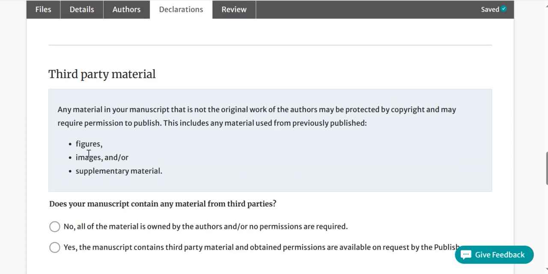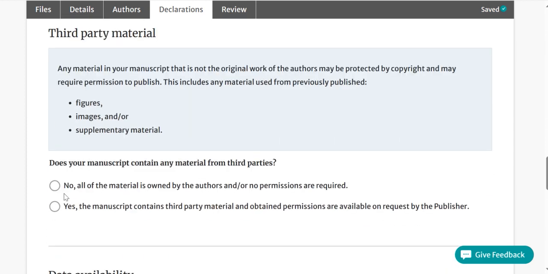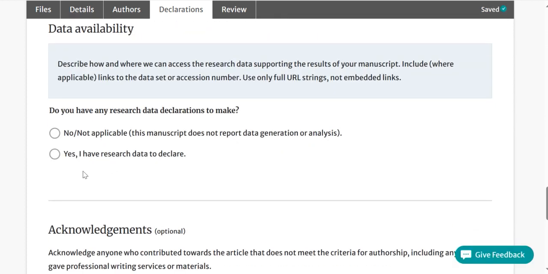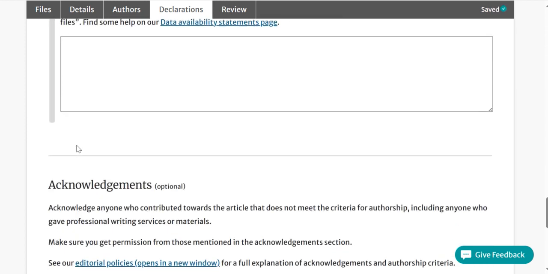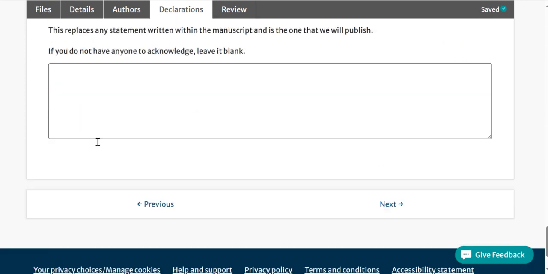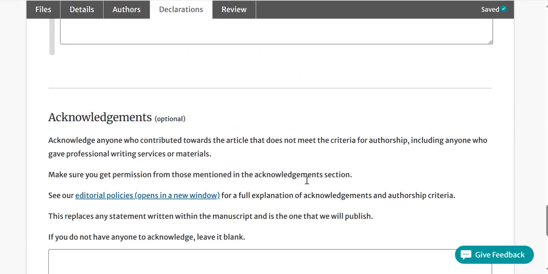So all these things you need to click, and then you need to declare authorship, right? If there are any third party figures or images, then also you need to give the details, right? So, all the material is owned, right? Then data availability, here you can give yes or no. If your research has data, you can give yes, or else no need. And agree to the acknowledgement; this is the final step for submission.